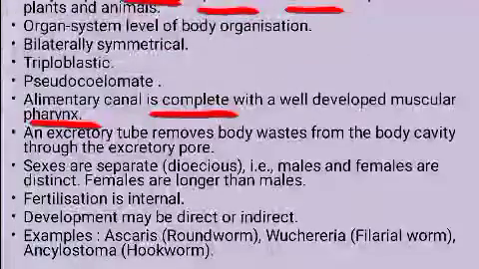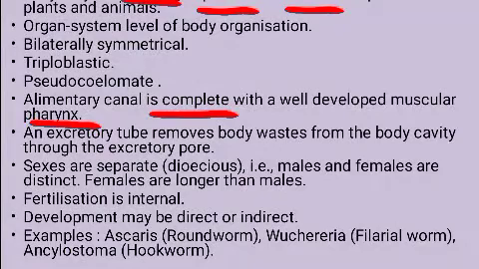Then fertilization is internal, that means inside the body only the fertilization occurs. Development in some cases is direct and in some it is indirect. In indirect cases larval stages are seen, and where the development is direct, the young one will resemble the adult.